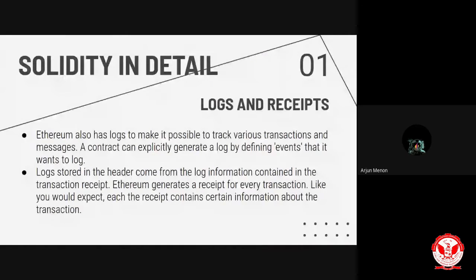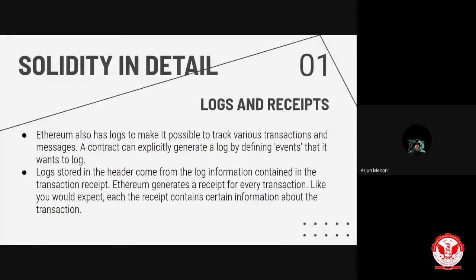The first concept is, you might all have noticed that after every transaction that is made from the contract, or whatever call made from the contract, we got some information about that transaction. Those are called logs and receipts. Ethereum has logs to make it possible to track various transactions and messages. As we saw in the earlier smart contract, we got the transaction information, the data transmitted, every detail of that, including the timestamp.